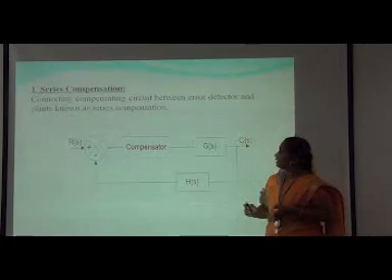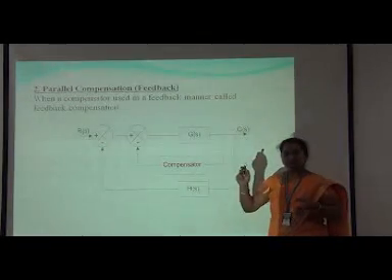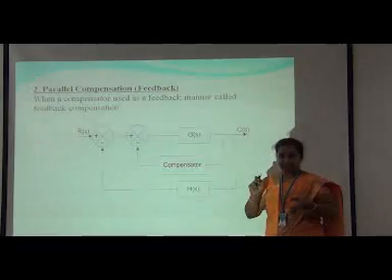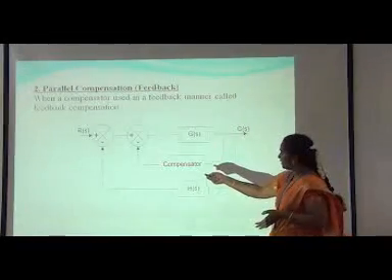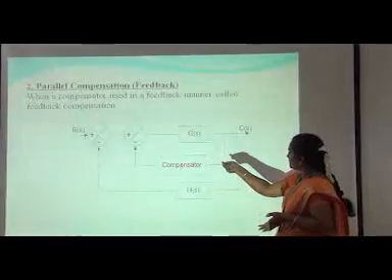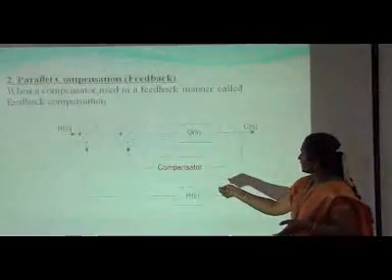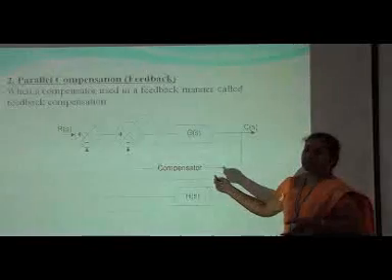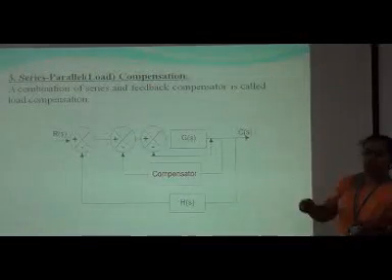Next one is the parallel compensation, which is nothing but giving the compensator internally, that is, we are connecting it in a feedback manner. Then the series parallel compensation.